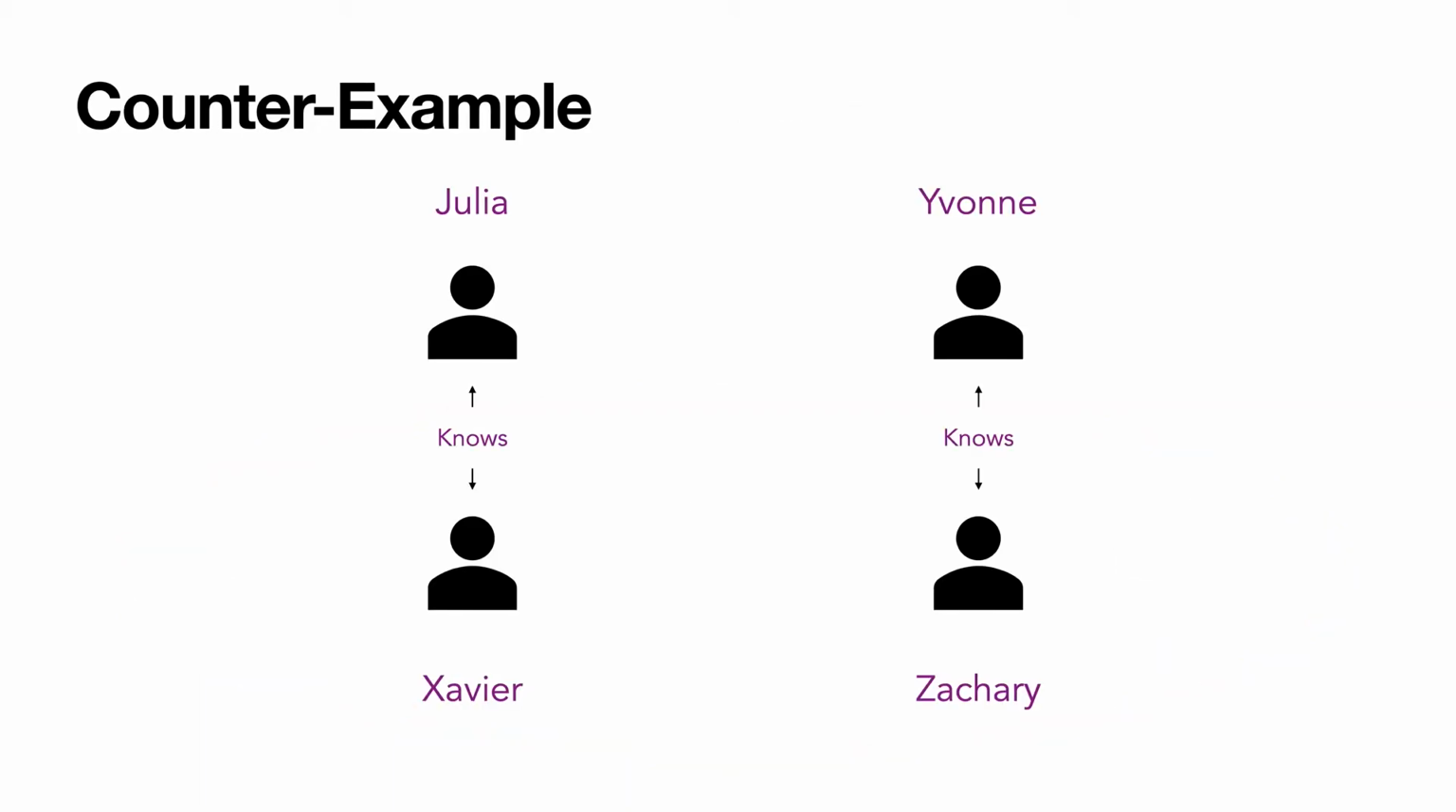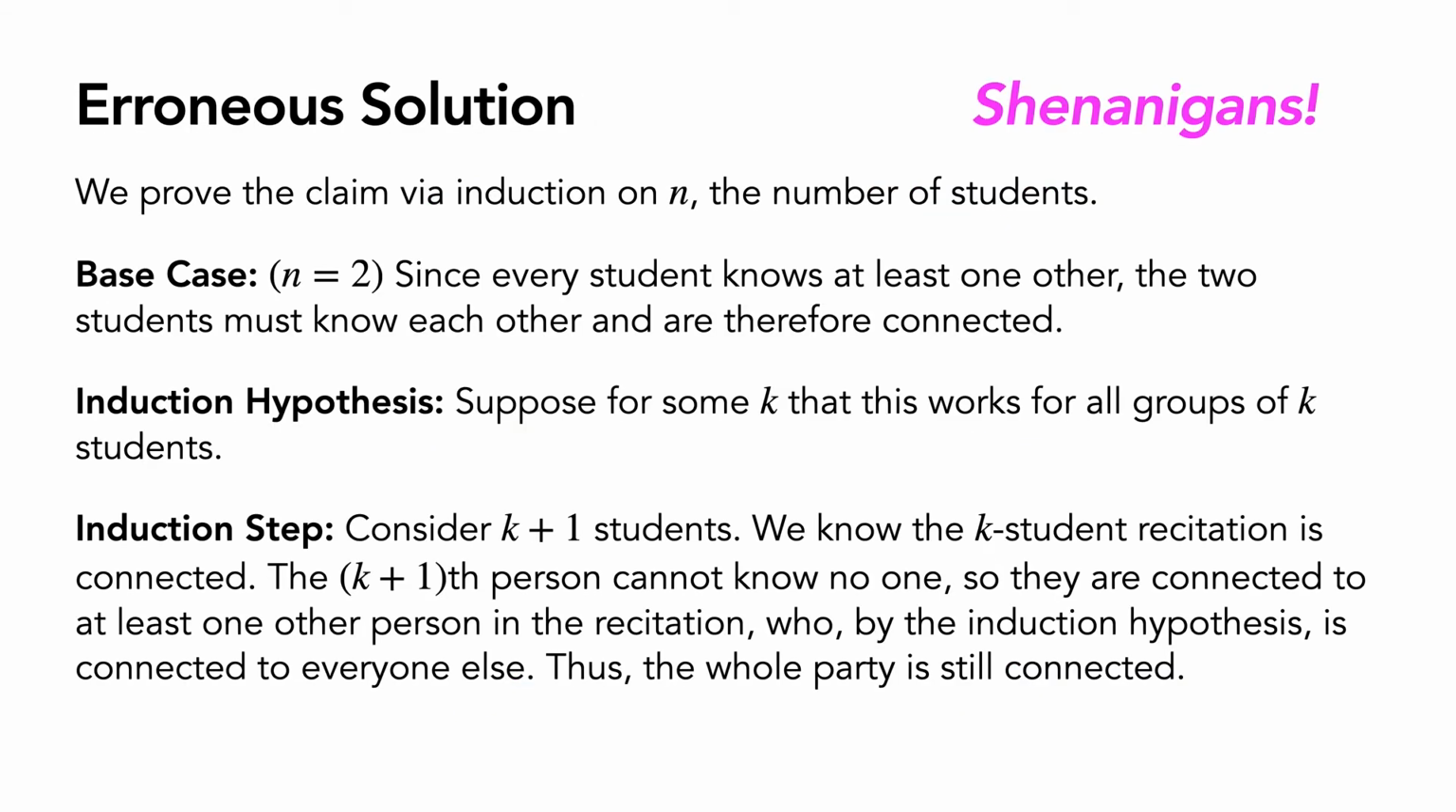Specifically, we can see such a problem in a counterexample like this. Here we have a recitation with 4 students, and each student clearly knows one other. Julia knows Xavier, Yvonne knows Zachary, but the whole group is not connected. There's no way to draw a path from Julia all the way to Zachary. So let's see if we can find this flaw we've spotted within the text of the proof itself. I'll give you a little bit of time to see if you can work out, first, what do you think this problem might be embedded in?